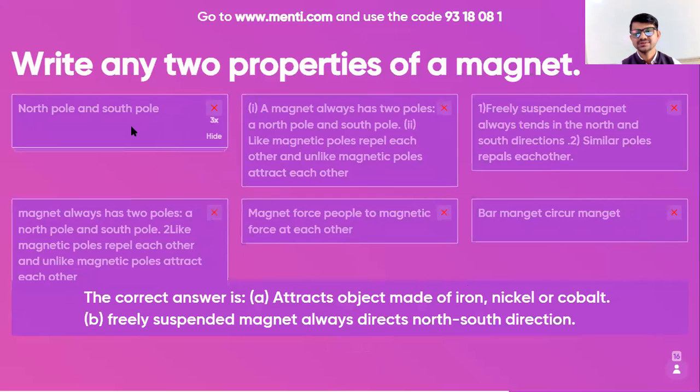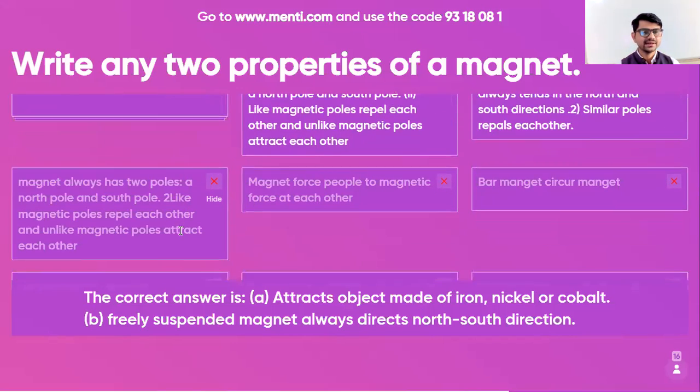North pole and south poles. These are not two properties. These are two poles. Magnet always has two poles, north pole, south pole. Like magnetic poles repel, unlike attract. Okay, this can be correct. Freely suspended magnet always tends in north and south direction. Similar poles repel. I am making this time correct.